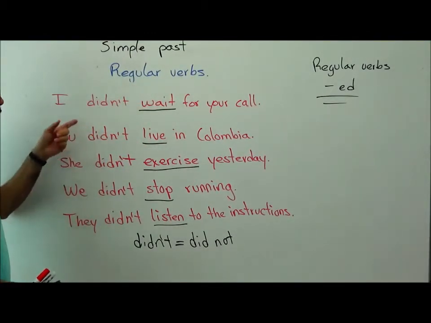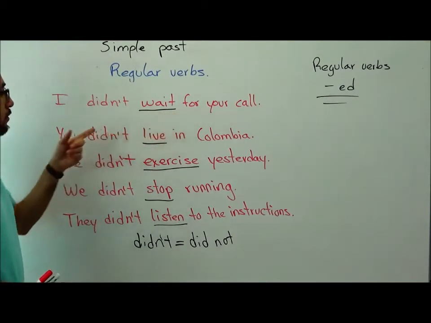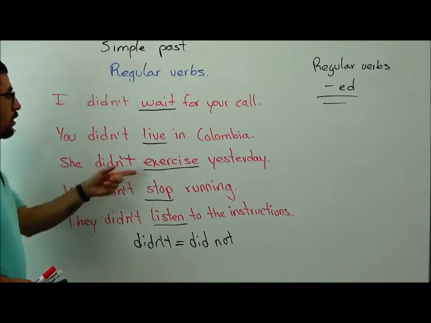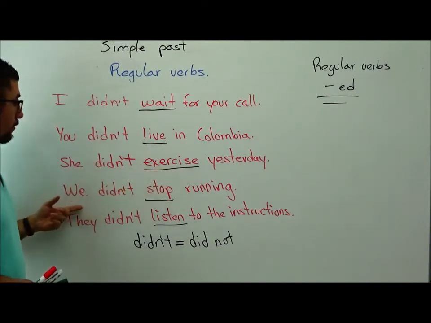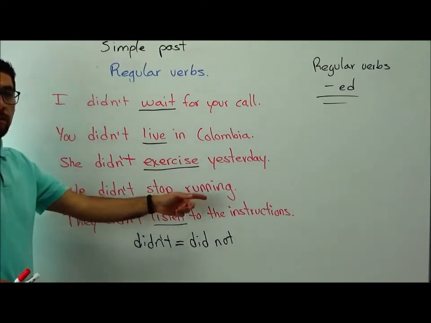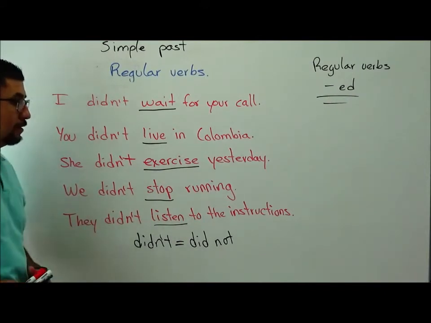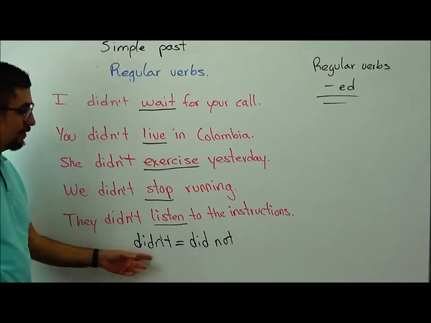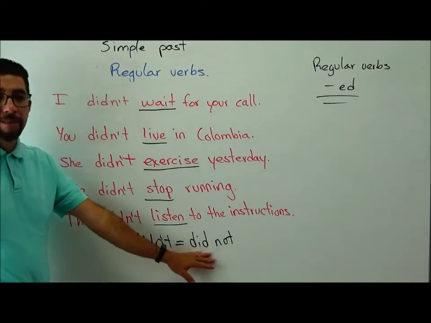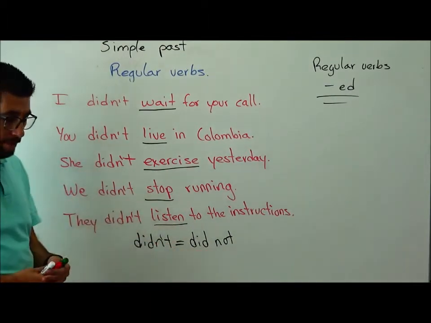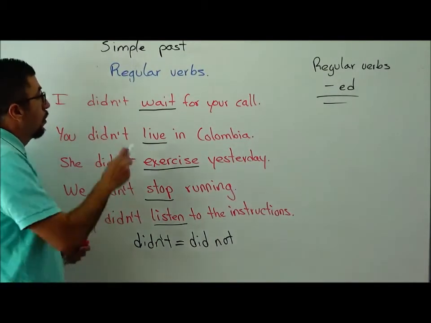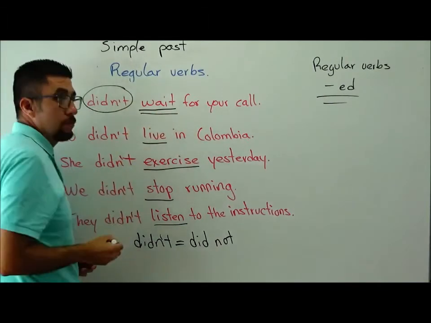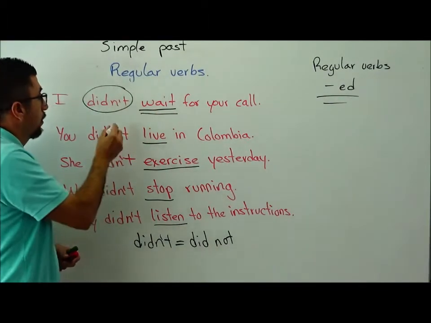But in negative, we didn't wait for your call. They didn't leave. You didn't live in Colombia. She didn't exercise yesterday. We did not stop running. They didn't listen to the instructions, and consequently they failed. Didn't is the same as did not. And pay attention. When we have didn't, the verb goes in simple form.